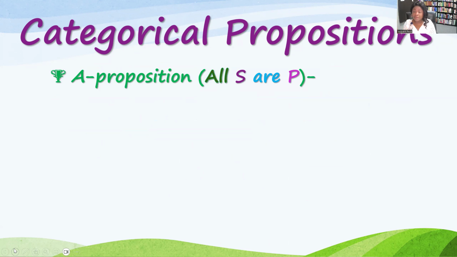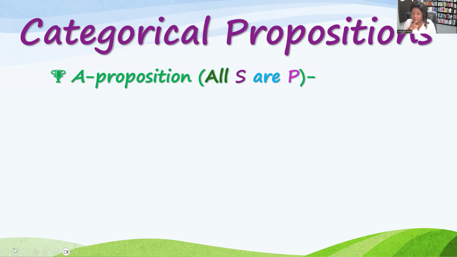Let's look at individual propositions. You remember that a type A proposition looks like this: all S is P, or all S are P. Remember the rule that none goes with the subject or the predicate.